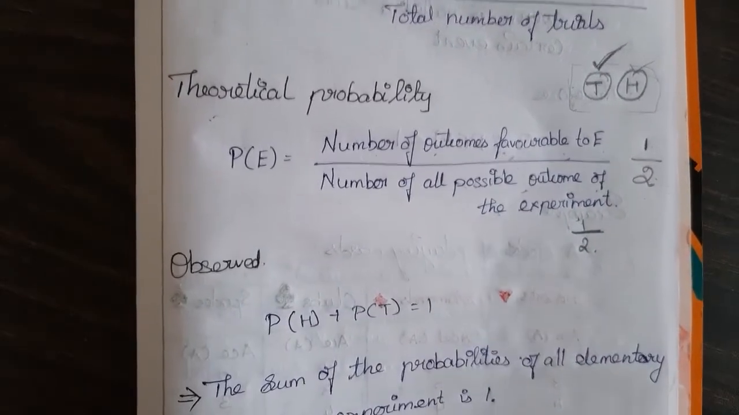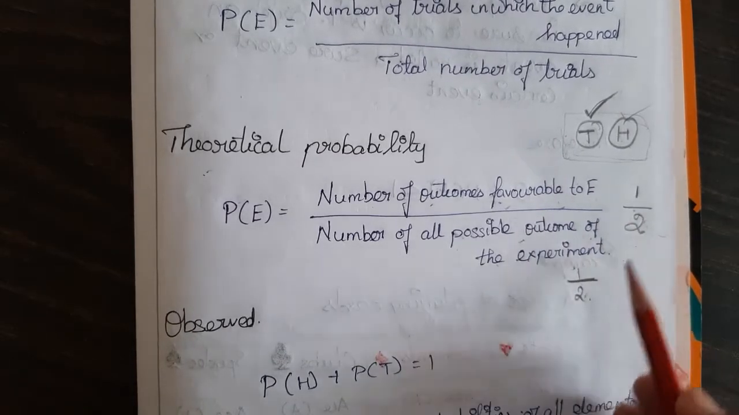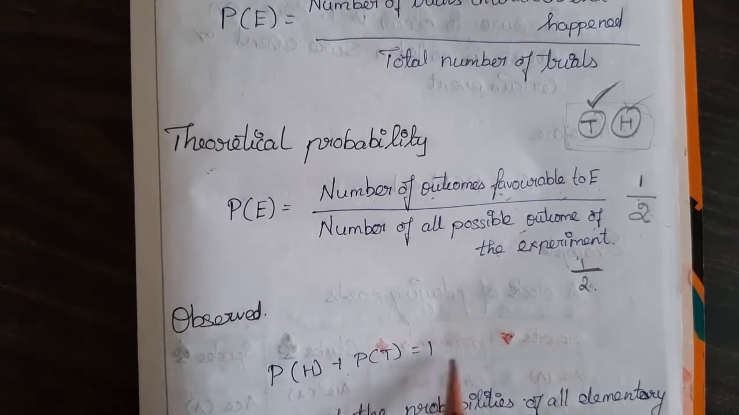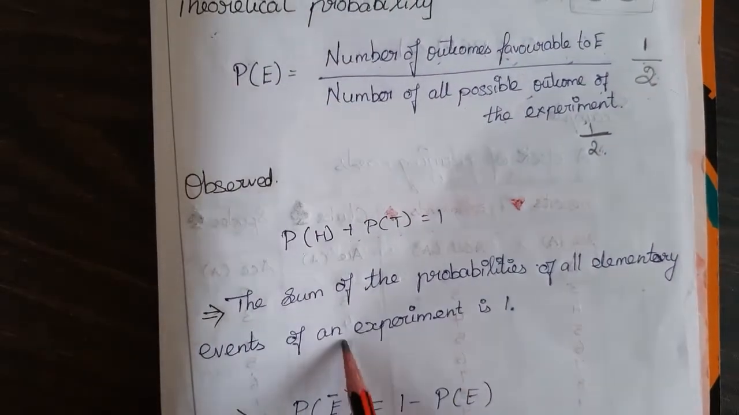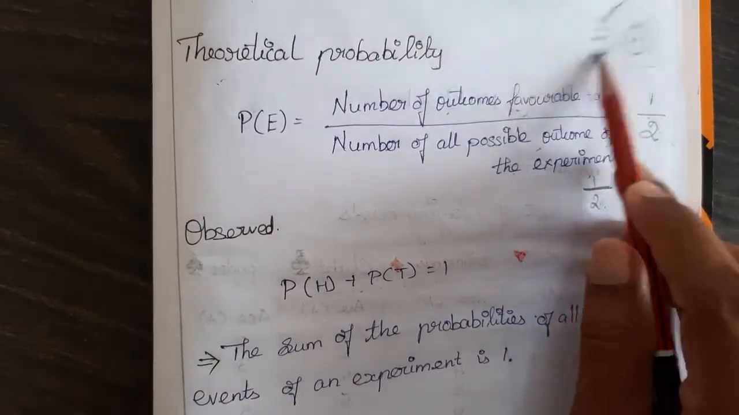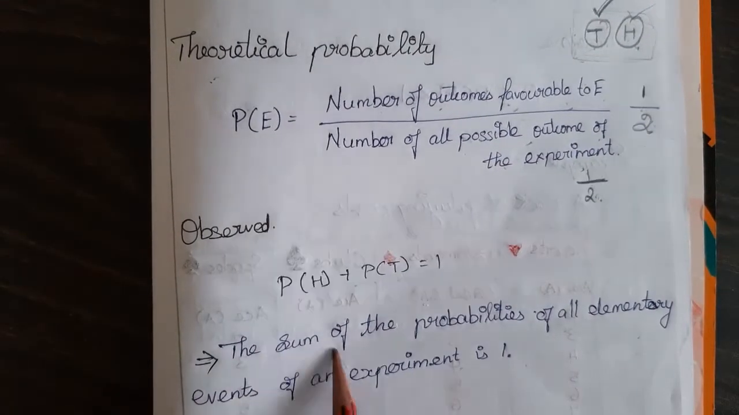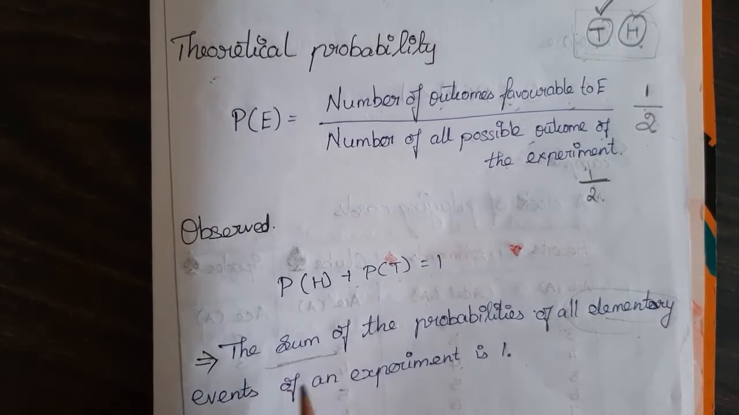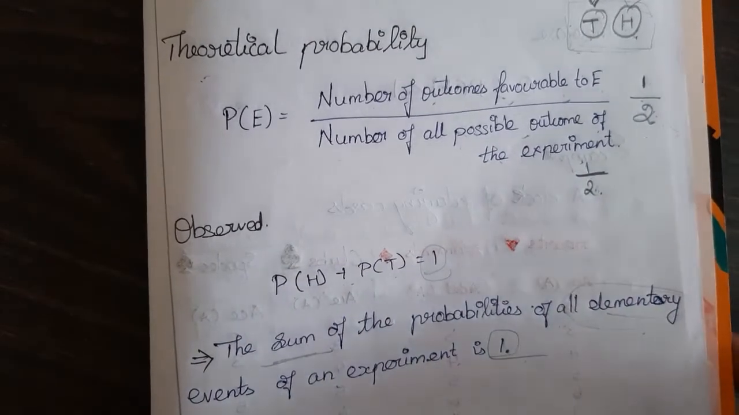In this you can observe that if you add the probability of tail and the probability of head, half plus half is 1. The probability of head plus the probability of tail is equal to 1. That is, the sum of the probabilities of all elementary events of an experiment is 1. The elementary events for tossing a coin are only tail and head. We can choose any other experiment also, but if you add the probabilities of all the elementary events, you will obtain 1. Here, half plus half is equal to 1. Clear?